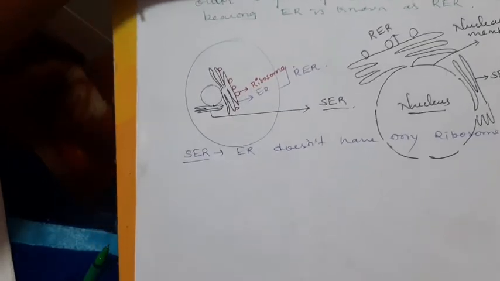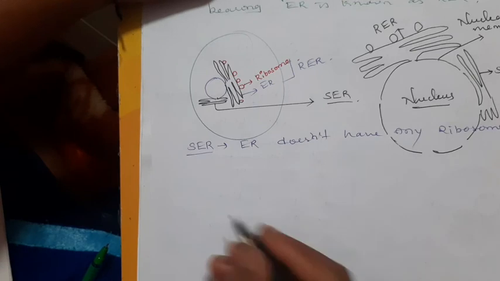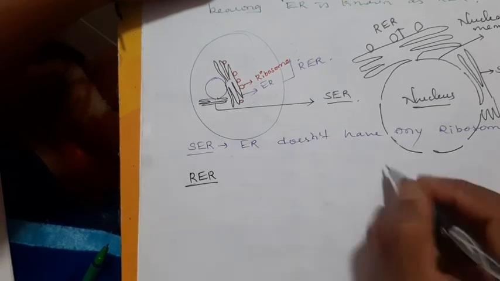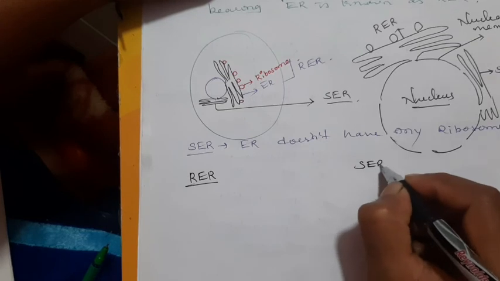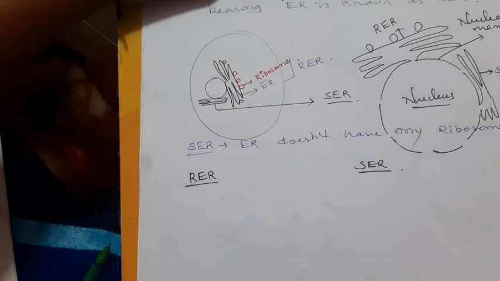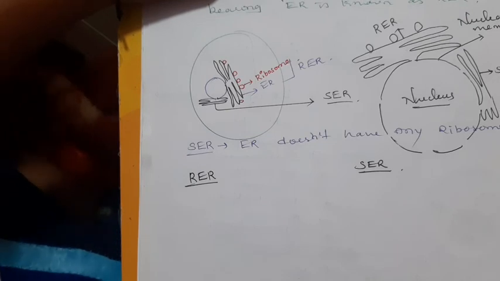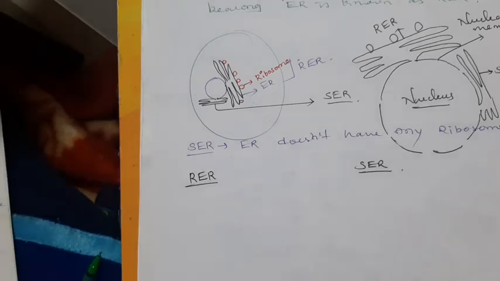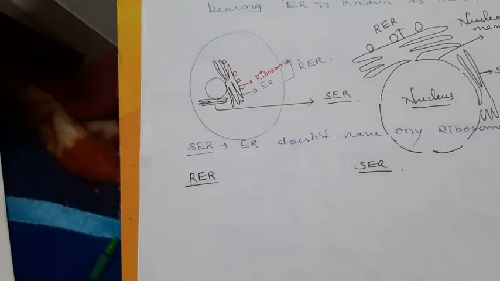Now we can discuss the function of RER and SER. First RER, then SER. Then the important thing here, the difference between rough endoplasmic reticulum and smooth endoplasmic reticulum. Rough endoplasmic reticulum, presence of ribosome. Smooth endoplasmic reticulum, absence of ribosome.